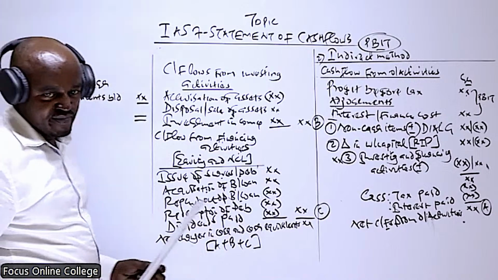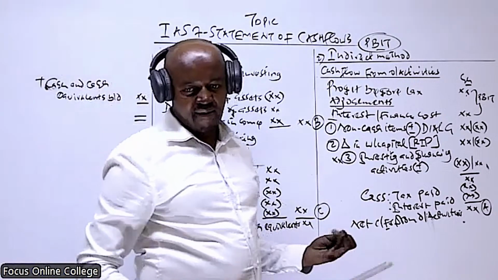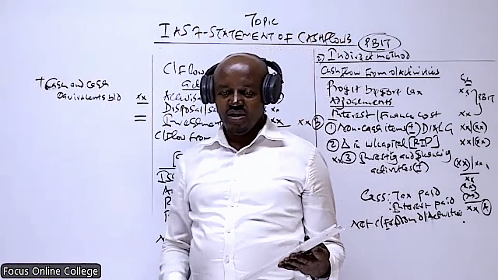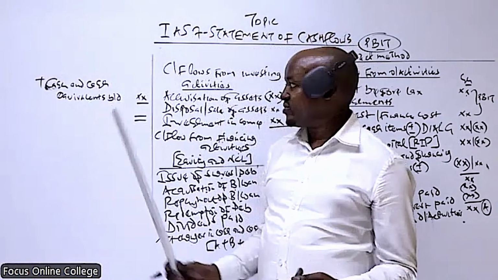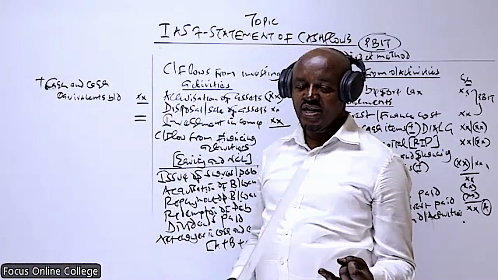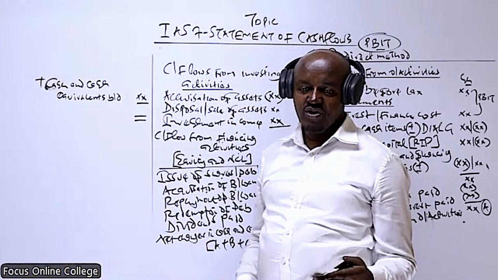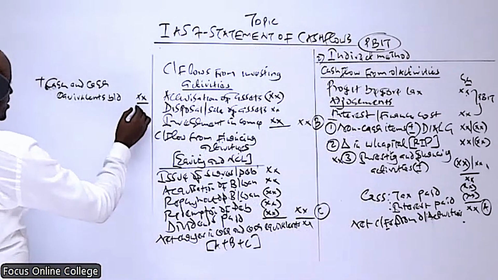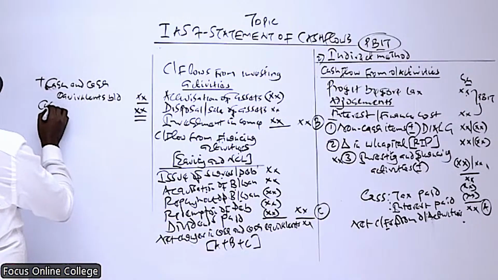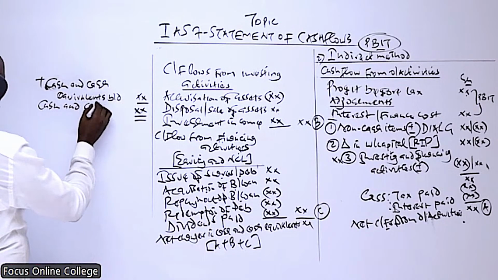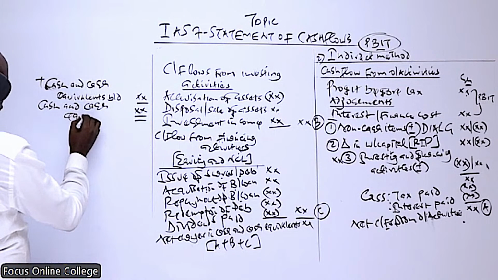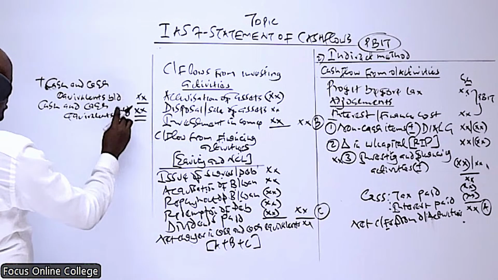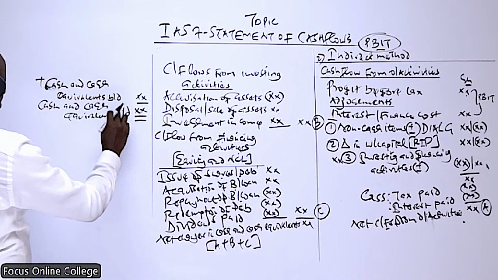Cash comprises cash in hand, cash at bank, and also short-term investment, including bank overdraft. Basically, we add it to this amount and we get the cash and cash equivalent balance carried down.